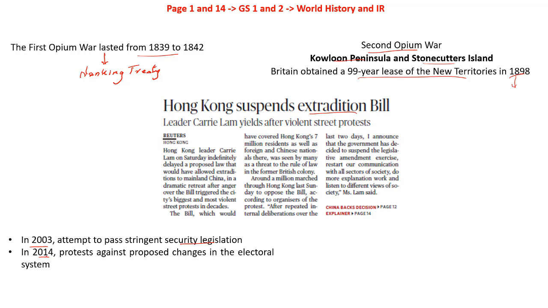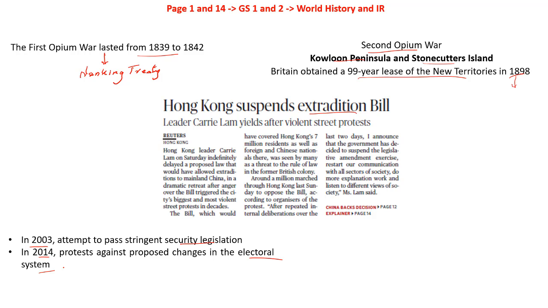Again, in 2014, the city saw long protests against proposed changes in the electoral system. They wanted to bring changes with respect to how elections happen in Hong Kong. This was again resisted, and this came to be known as the Umbrella Revolution, or Umbrella Movement. So these were the protests that happened previously, with Hong Kong fighting against imposition by mainland China. But now let's focus on the current bill.